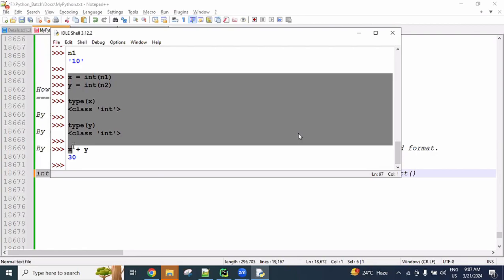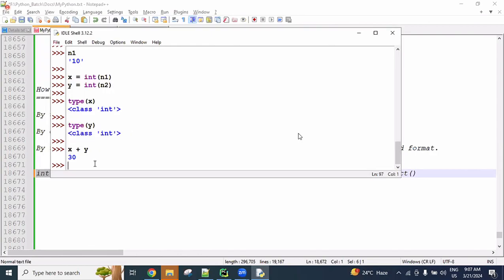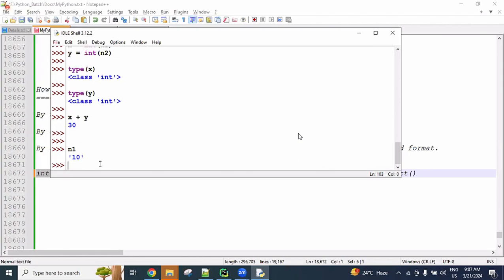So, N1 plus N2: first both are strings, so concatenating gives 1020. Then you are converting into int, so finally in the result variable, integer format 1020 is there. Right now N1 is a string type.